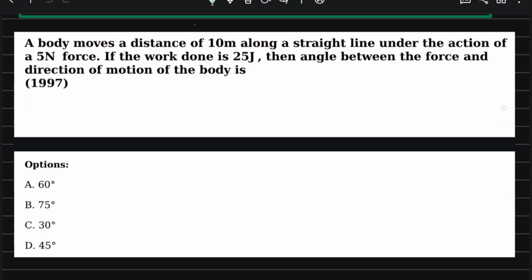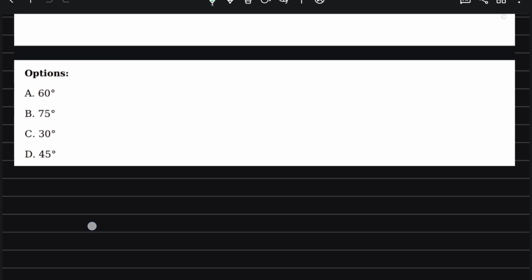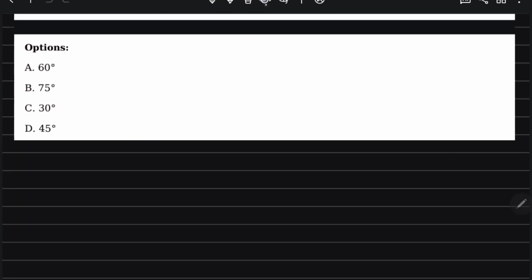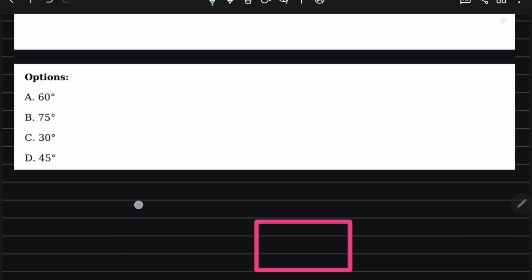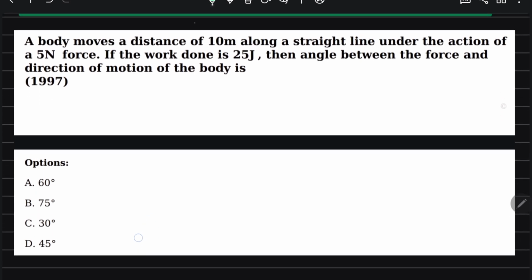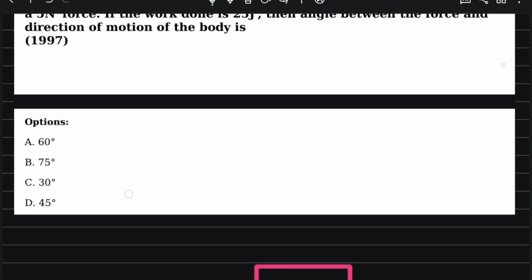A body moves along a distance of 10 meters along a straight line under the action of 5 Newton force. If the work done is 25 joules, the angle between the force and the direction of motion is what? This is also a very good question. Suppose this is our body, and it moves a distance of 10 meters along a straight line under the action of 5 Newton force.